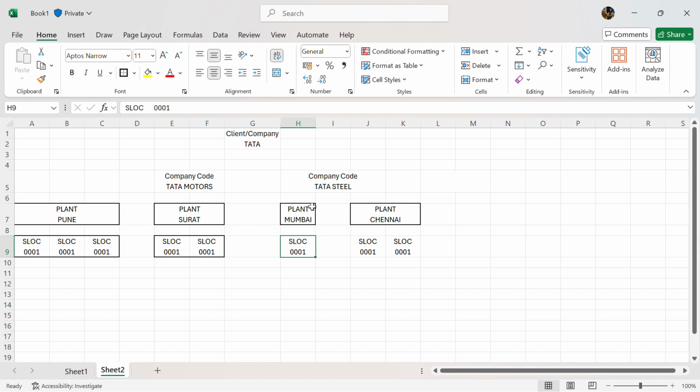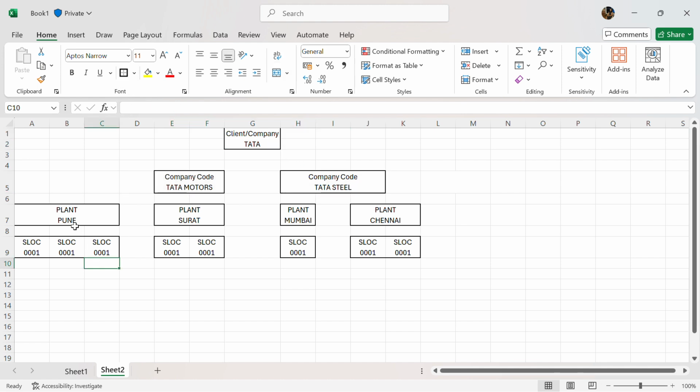I'll make you understand what I am doing and why I am doing it. Here, if you see, I created different parts, and I said that plant Pune has three storage locations. Plant Surat has two storage locations, plant Mumbai has one storage location, and plant Chennai has two storage locations.